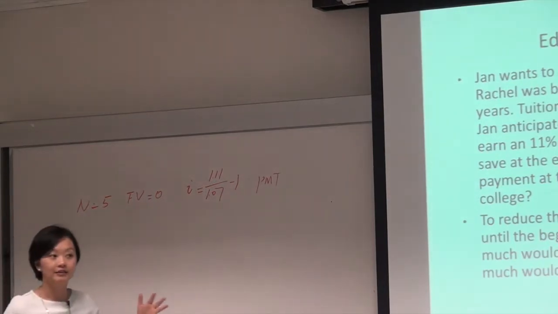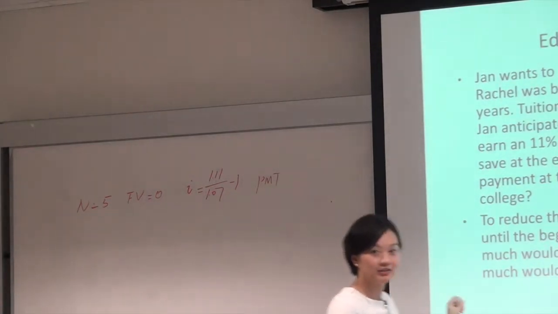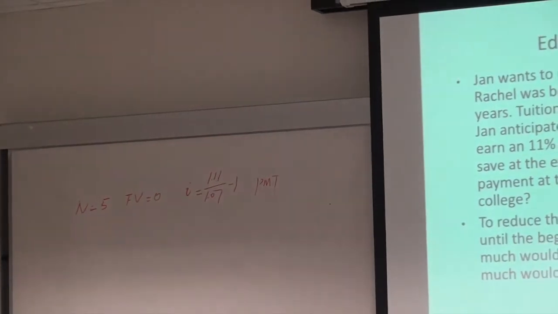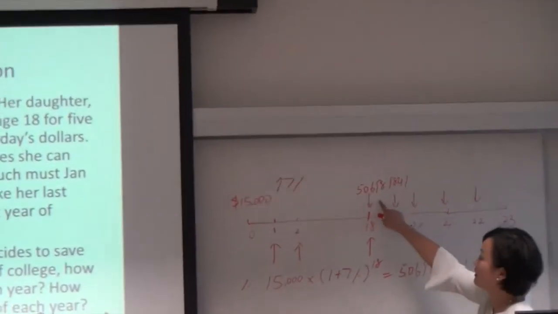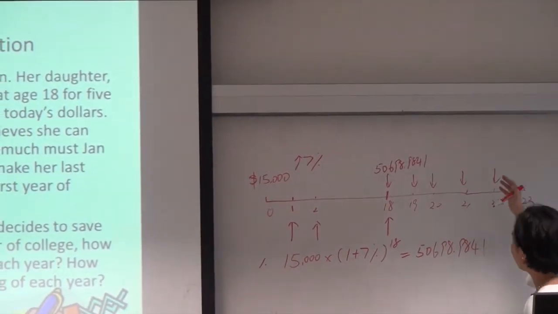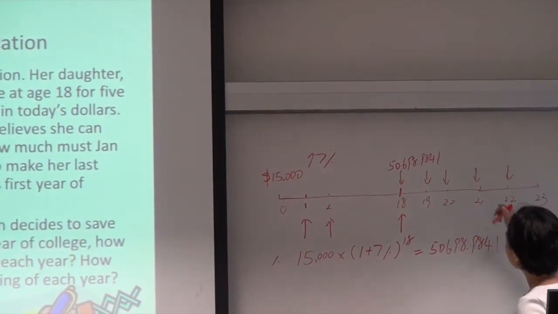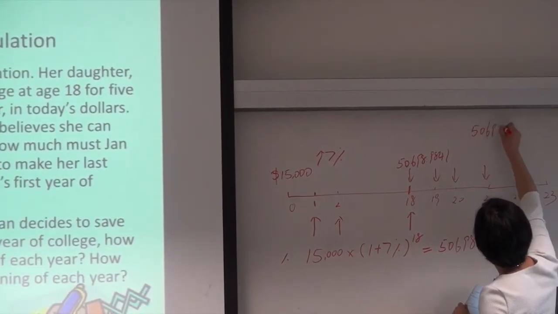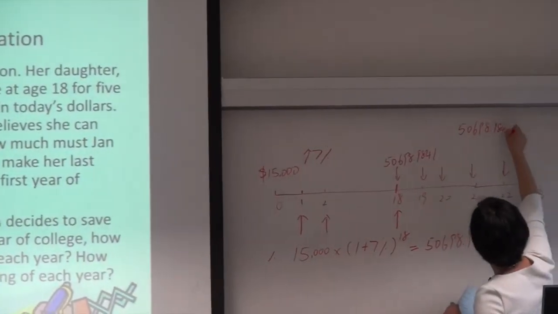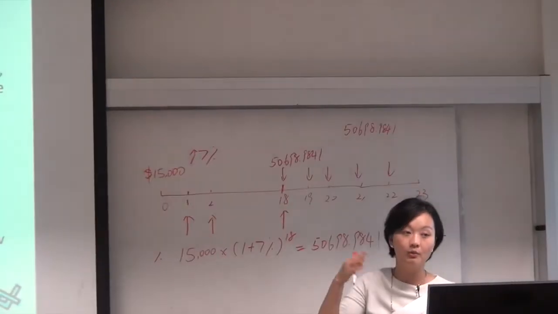Do you understand why? Let me explain a little bit. Sorry to move this again. For example, when I calculate the present value, the calculation at time 18 will be the first payment, right? No need to discount, no need to grow by inflation.